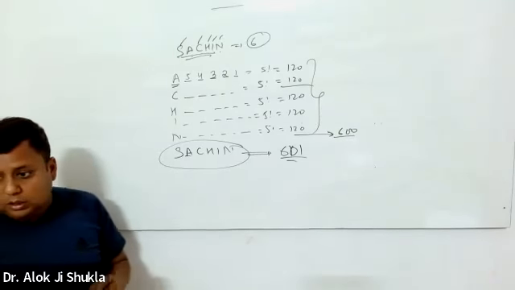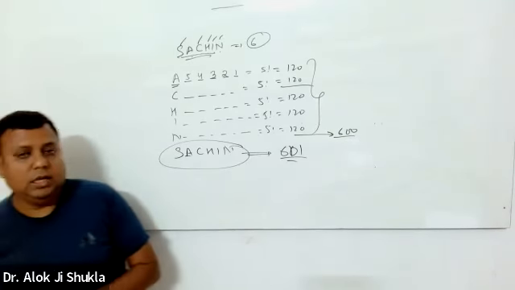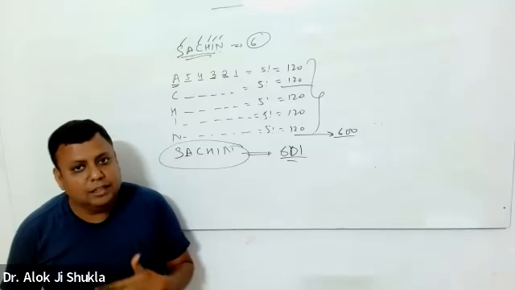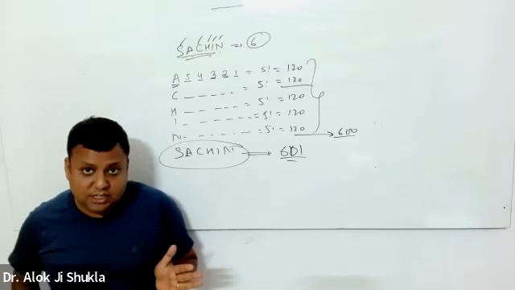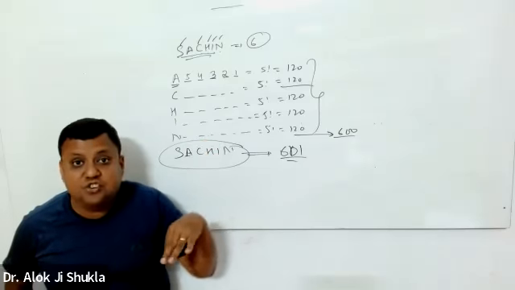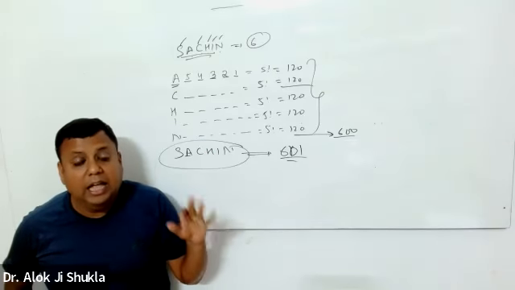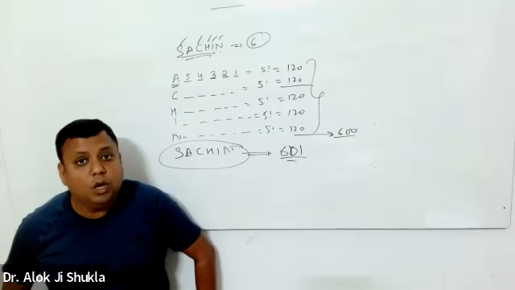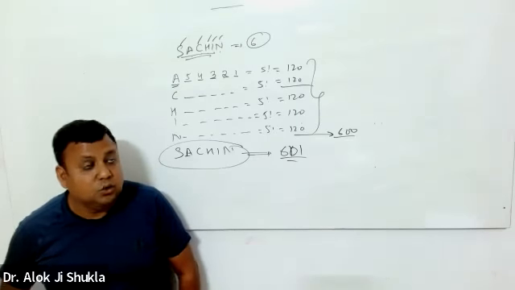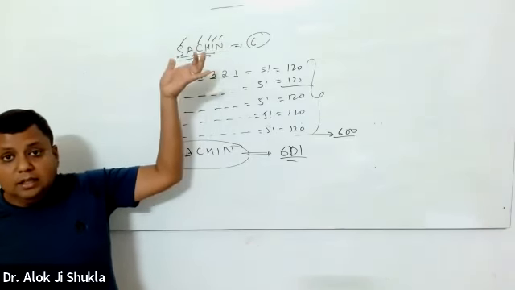Sir, please explain the question once more and the approach. So Alok is asking whether I should explain the question again. I have a word, Sachin. I have to arrange it in a dictionary. I have to arrange it as different permutations of Sachin would be arranged in a dictionary. So I have 6 letters.